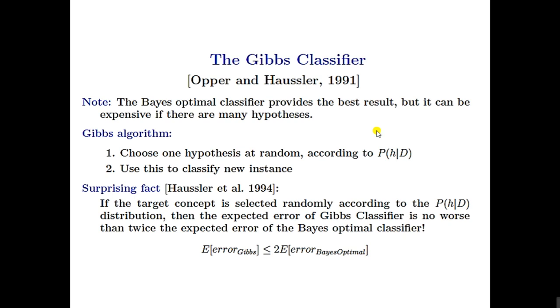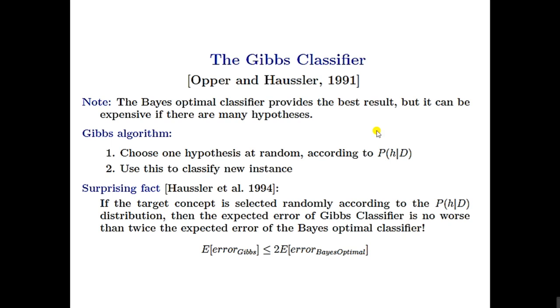So what the Gibbs algorithm says is: the first step is to choose one hypothesis at random according to the probability of the hypothesis given the training data, and step 2 is to use this to classify the new instance. Right? So these are the two steps we need to follow for the Gibbs algorithm.